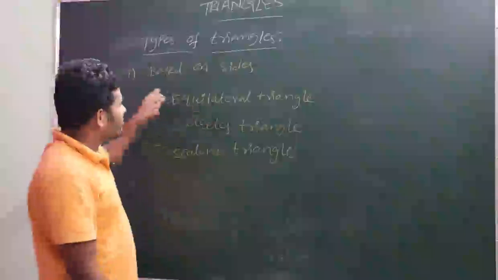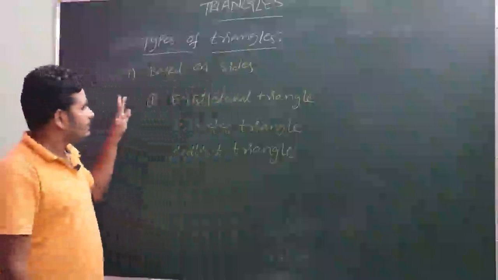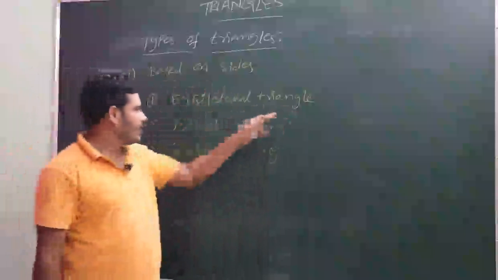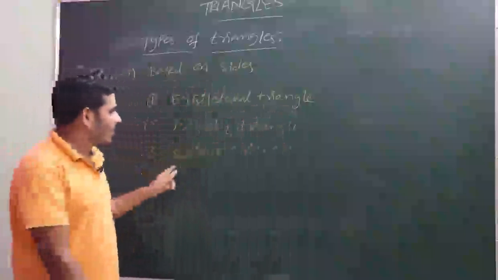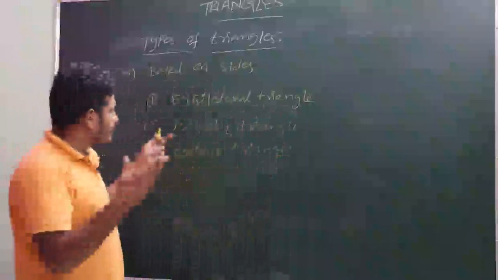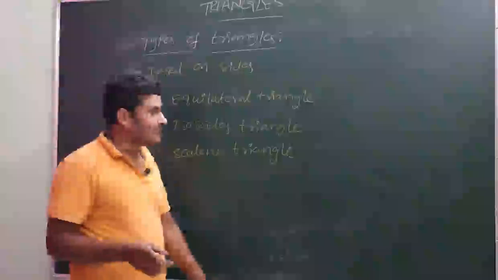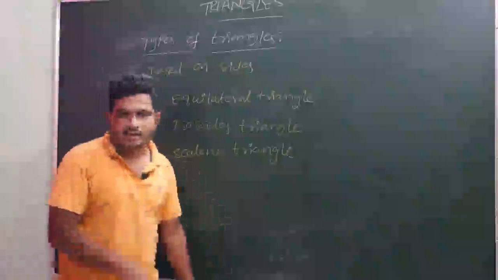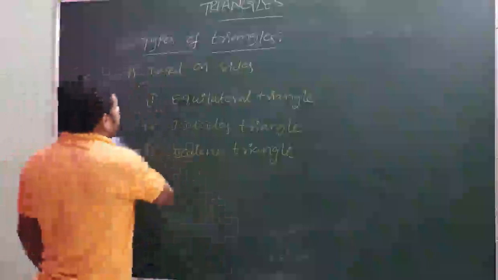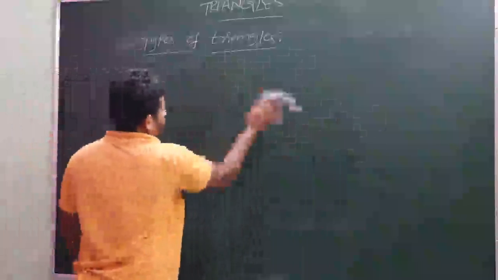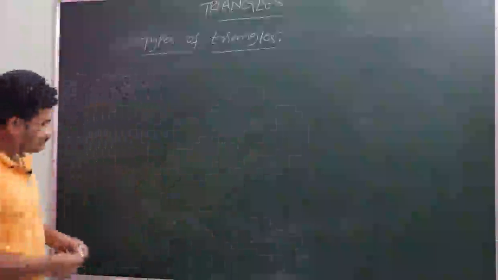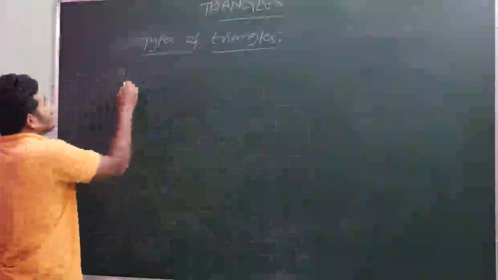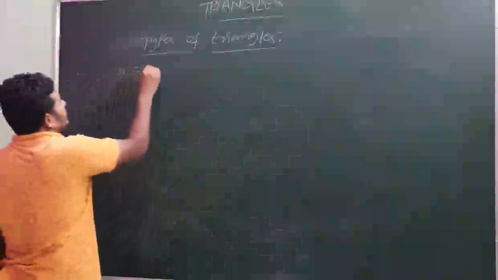So types of triangles based on sides, we have three types of triangles. Those are equilateral triangle, isosceles triangle and scalene triangle. So what is equilateral triangle, what is isosceles triangle and what is scalene triangle? Let us see now. First one is equilateral triangle.